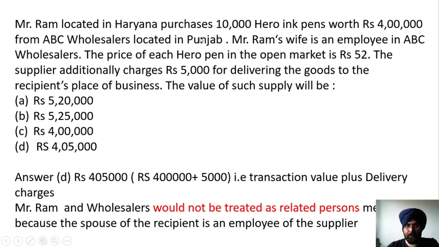Suppose in this case these pens are given to Mr. Ram's wife, then the open market value of these pens is 52 and a total of 10,000 pens are being supplied. So 5,20,000 plus 5,000 as additional charges for delivering this product, so 5,25,000 would have been the correct value. But in this case the products are being supplied to Mr. Ram and not to Mr. Ram's wife. Therefore, they are not related persons.